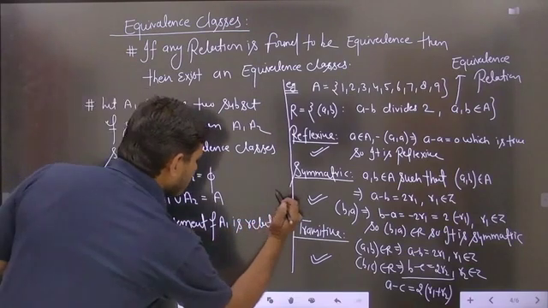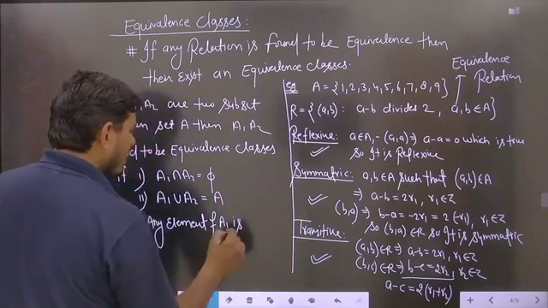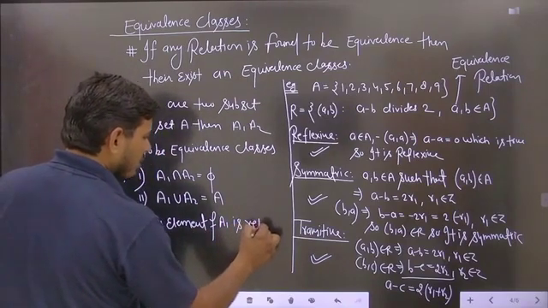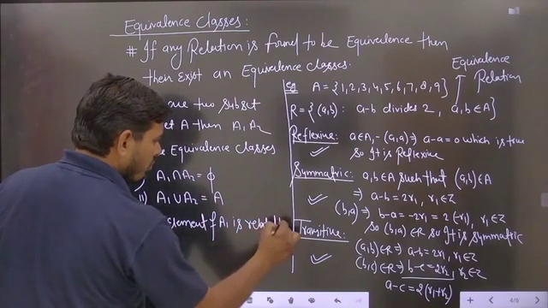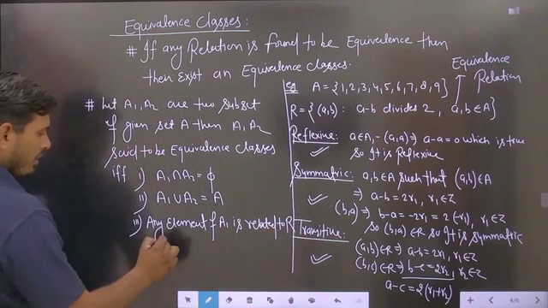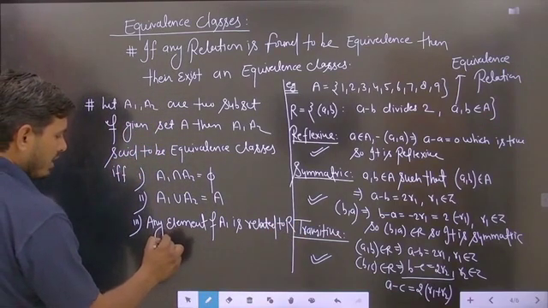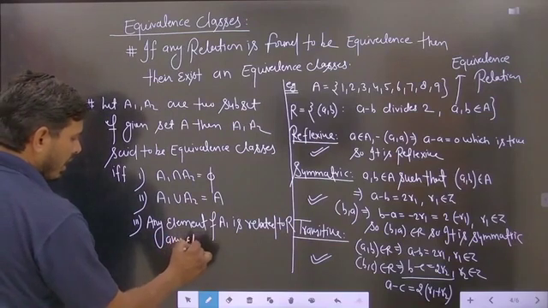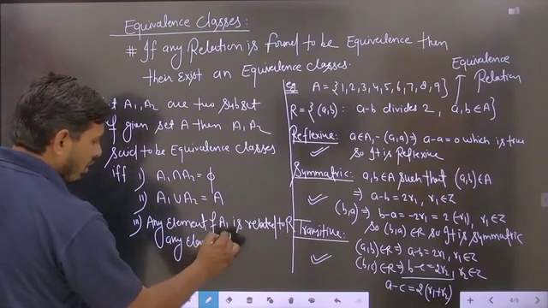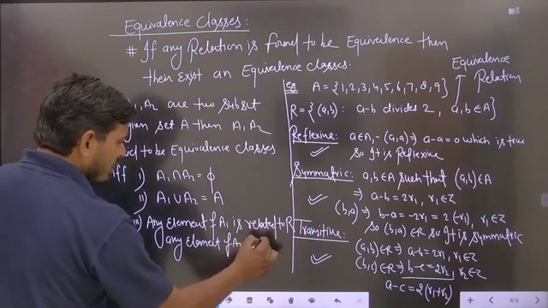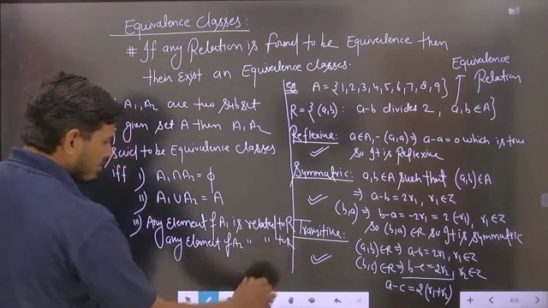Related, you can say that any element of A1 is related to R, and similarly you can say that any element of A2 is related to R. Is it to be clear?